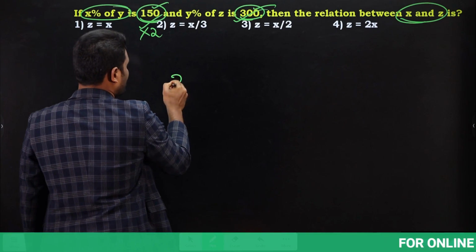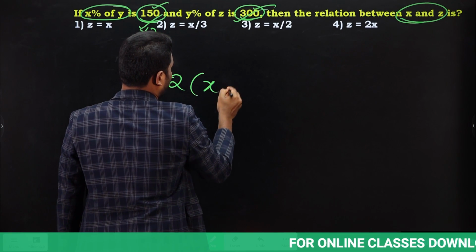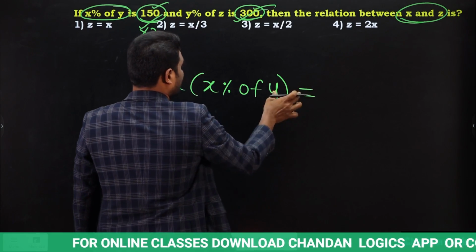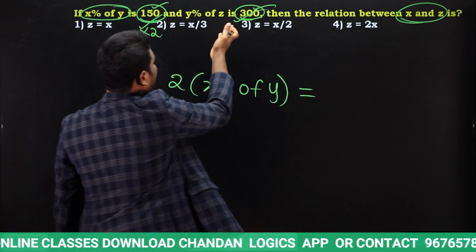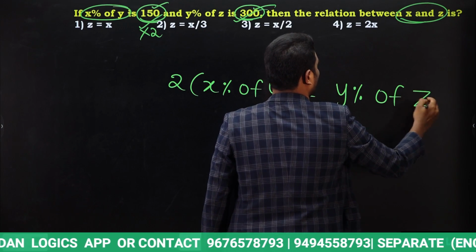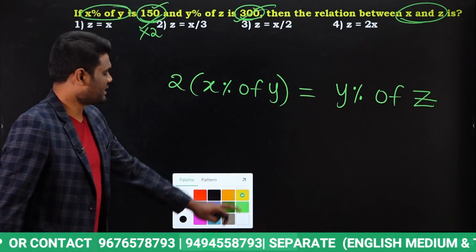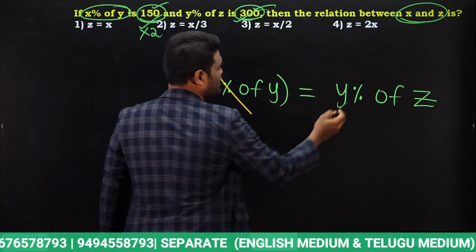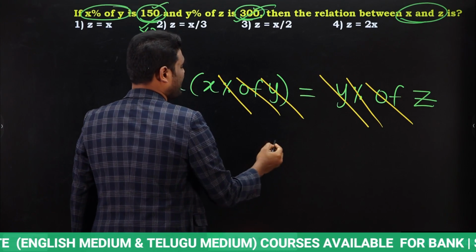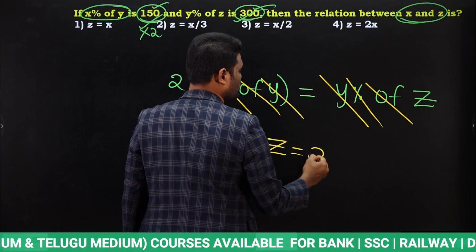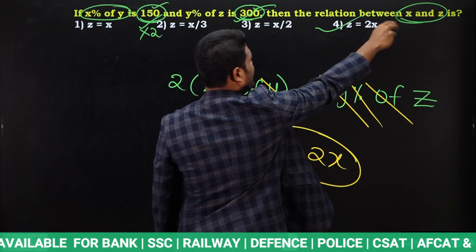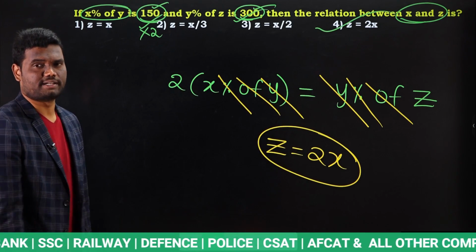So we can say 2 into x% of y is equal to 300. Similarly, we have y% of z, which is also equal to 300. Now just to simplify, percentage gets cancelled, of gets cancelled, y gets cancelled. Finally, we are left with z is equal to 2x. Yes or no? This is the relation. Very simple. z equal to 2x. Directly you can mark the answer, just a fraction of seconds.